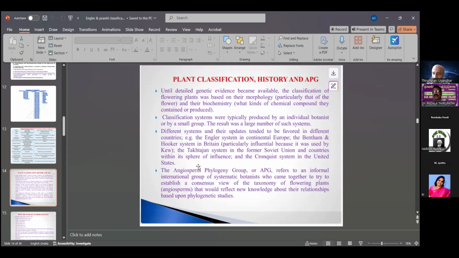Classification was followed in various countries such as India, Russia, Britain, and America.